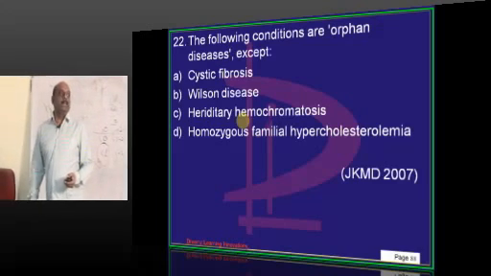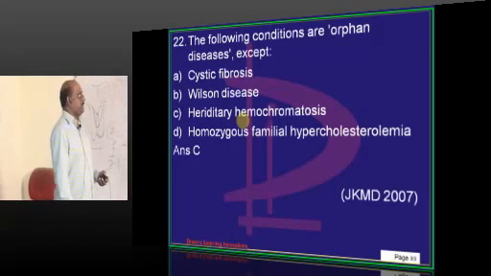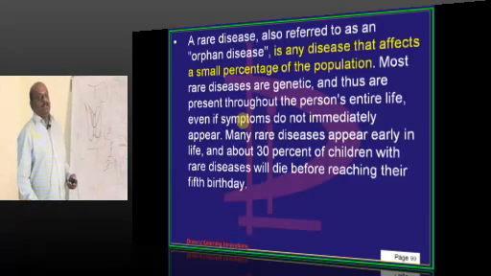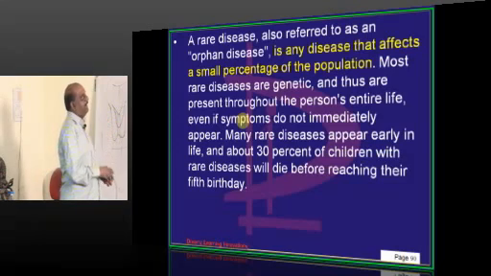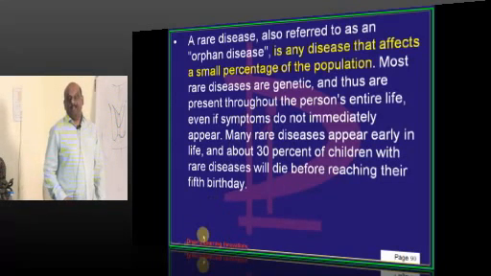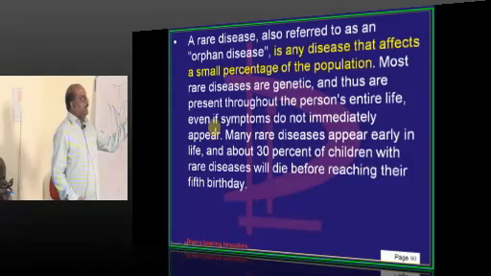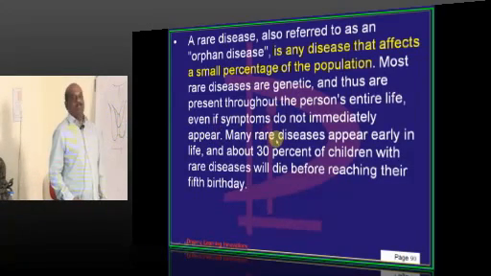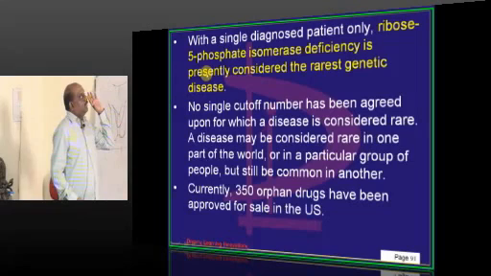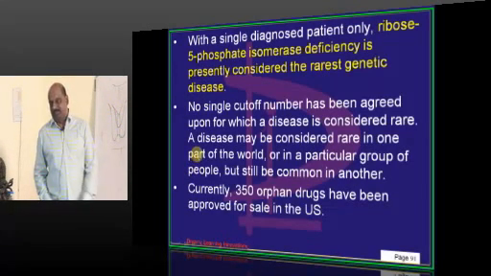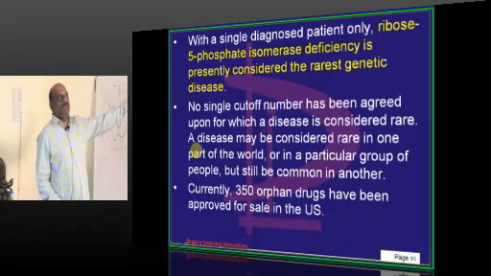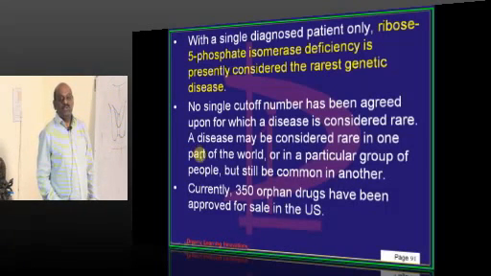What does orphan diseases mean? Not the ones which come in orphans. They typically affect a very small percentage of the population, are rare, and most of them are genetic and present throughout the person's entire life. So which conditions are called orphan diseases according to the WHO? In the actual exam they asked what the orphan drugs are, but that is a very long list.